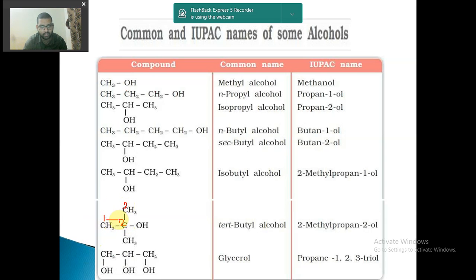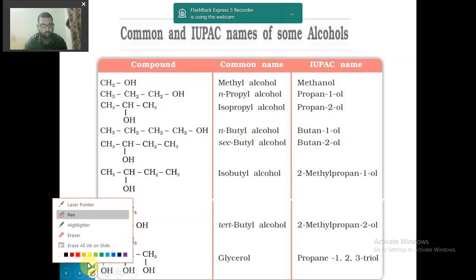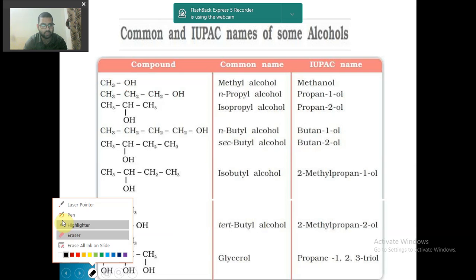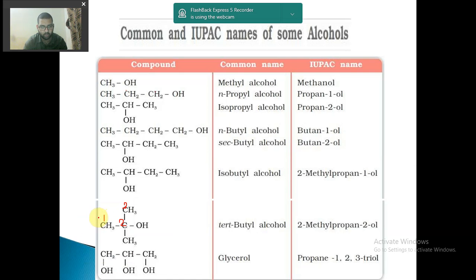So I will move like this, isn't it? When I take this class on board, it will be much clearer to you, but try to understand from here. I will move like this, then the longest chain of 3 carbon atoms is possible.